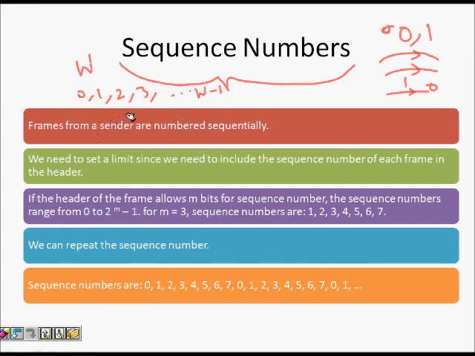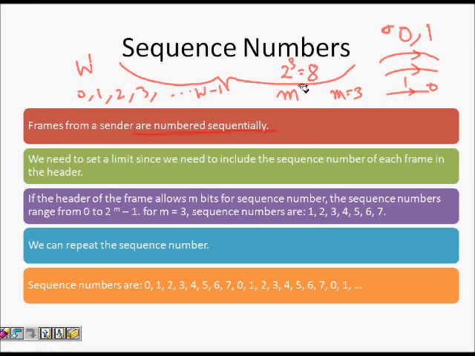Frames from a sender are numbered, and if you're numbering, you need bits to encode them. Let's say we allow m bits in our header. For example, if m is equal to 3, you can have 2 to the power of 3, which is 8, sequence numbers: 0, 1, 2, 3, 4, 5, 6, 7.